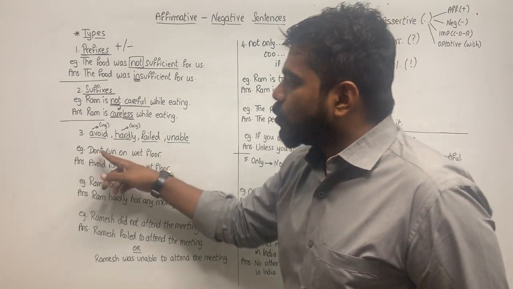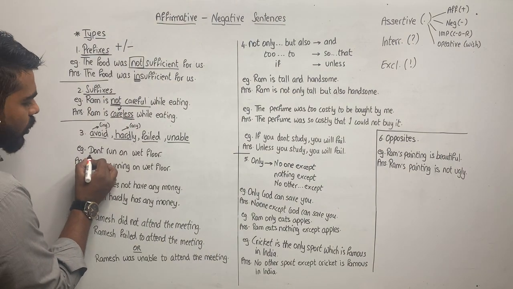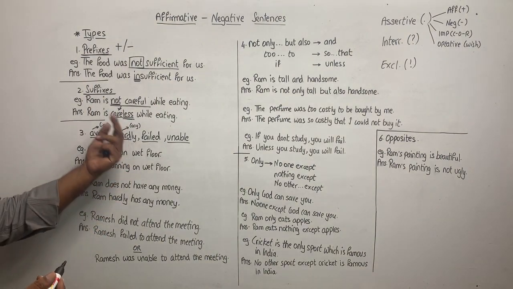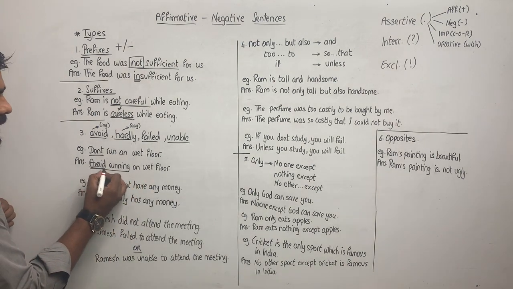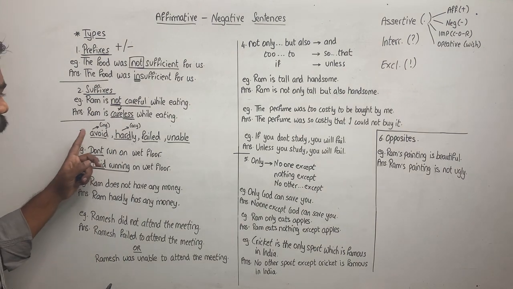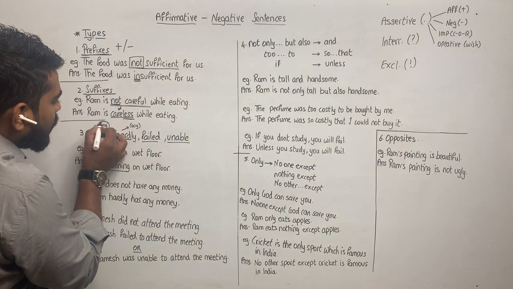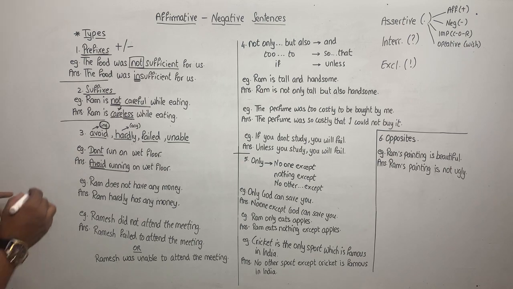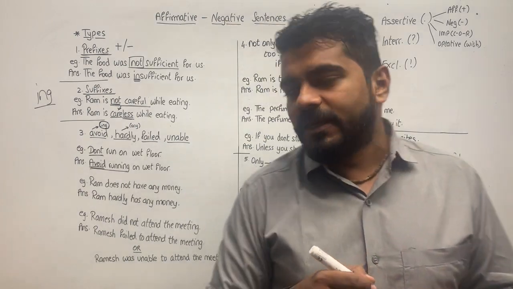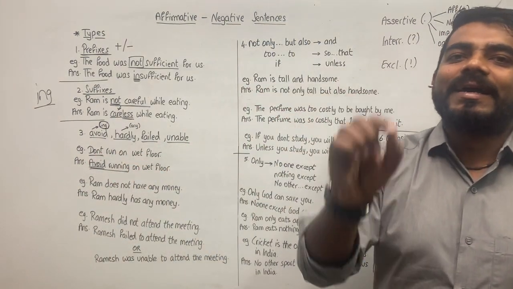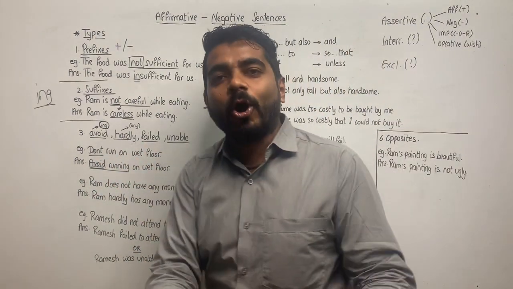For example, do not run on wet floor. Do not or don't run on wet floor can be written as avoid running on wet floor. Avoid is what we have used. Now remember this one small thing: it is ing. Usually, in almost all sentences, the word following avoid is ing. So, don't run on wet floor becomes avoid running on wet floor.